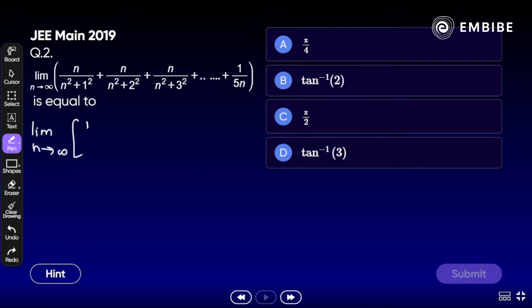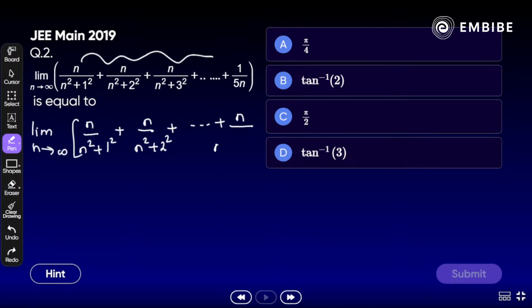n by n square plus 1 square, plus n by n square plus 2 square, plus and so on. Look at the last term. Yes, you have to break the last term in the same way. Look at the numerator. We have an n here. If we adjust the n at that side, n square. So what will be the second term? That should be 2n square, and bracket close here. Now collect it. If you solve the last term, that should be 1 by 5n.